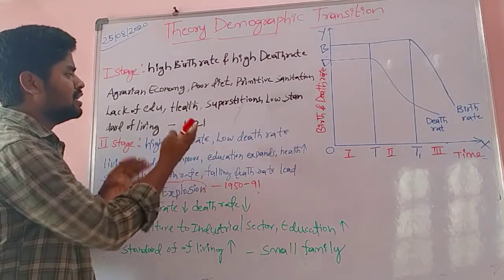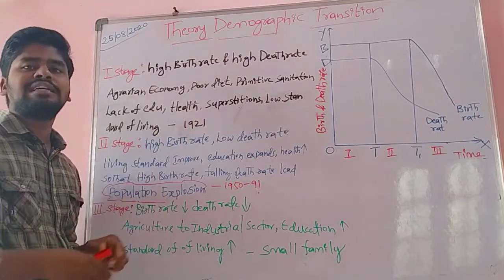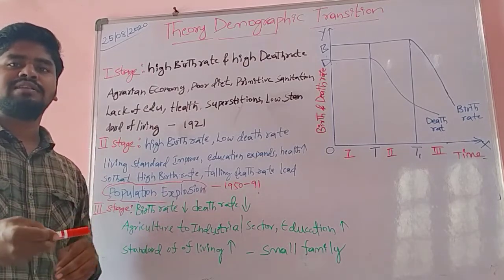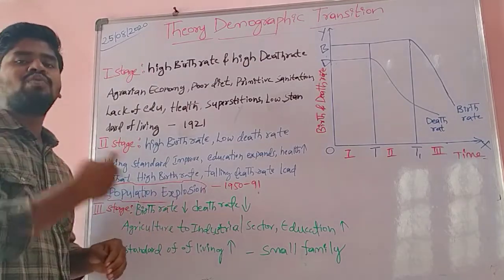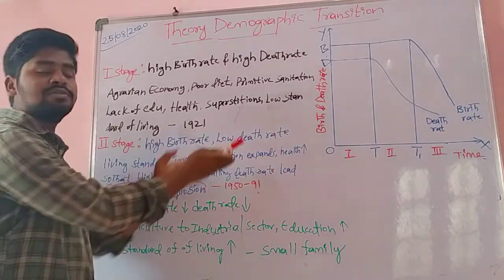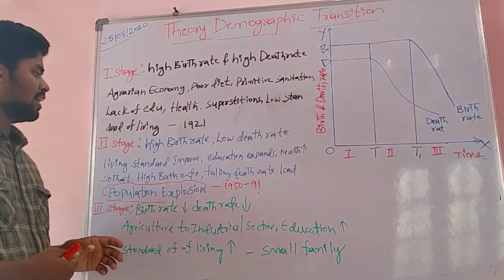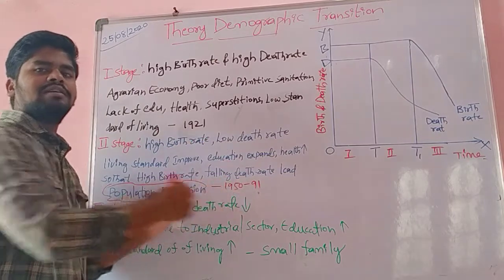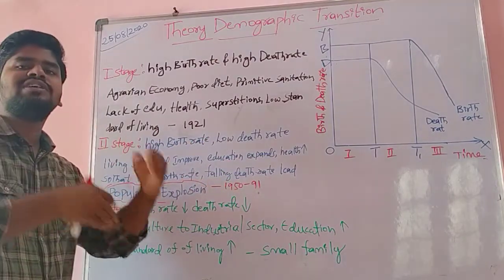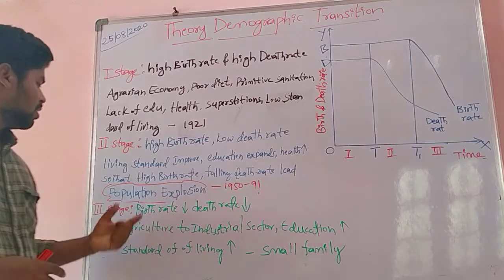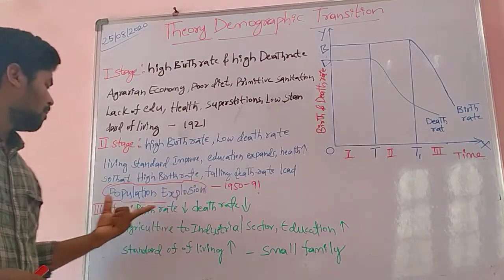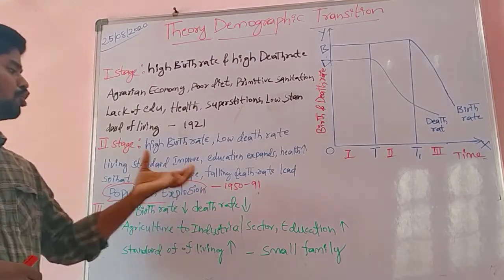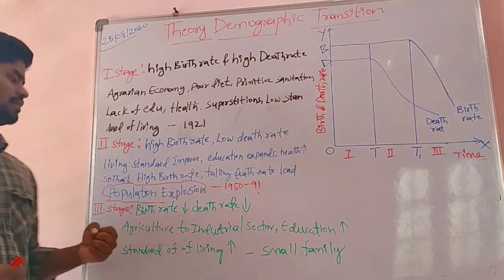In this period, after 1921, it is called the great dividing year, because after 1921 new vaccinations came into existence for the diseases, so the death rate keeps falling continuously. That is why the birth rate increases, the death rate somewhat falls, and the population increases very fast. This population explosion is very hazardous to any nation. Generally, in developing countries this problem exists in the world.